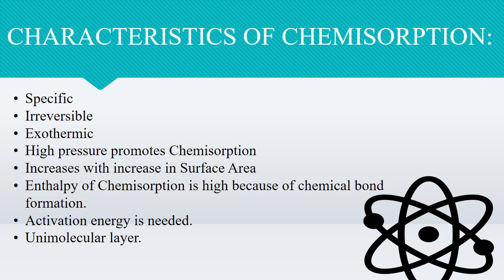Next, enthalpy of adsorption: the enthalpy of chemisorption is high, about 80 to 240 kilojoule per mole, as it involves chemical bond formation. A unimolecular layer is present in chemisorption. Now these two topics are very important, as the differences between them have been asked in your board papers. Please go through the video and refer to the textbook as well.